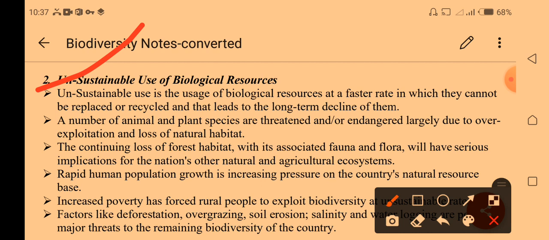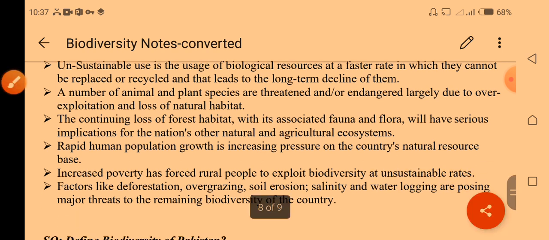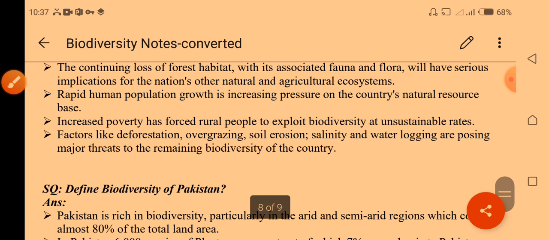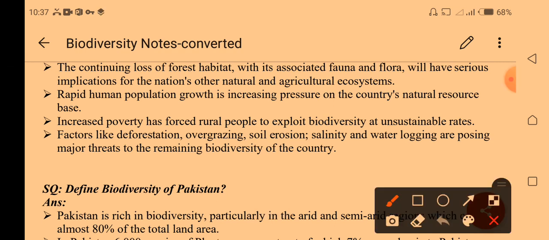Rapid human population growth and the loss of fauna and flora will have serious implications for the nation's natural resources and agriculture. It will have a negative impact on the environment, other natural resources and agriculture. Rapid human population growth is especially a very bad impact. Population growth, if you talk about increasing poverty, has forced people to exploit biodiversity at unsustainable levels. It means that if the number of people is very high and they exploit the resources, it's a negative impact for biodiversity.